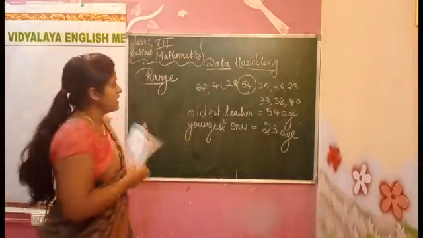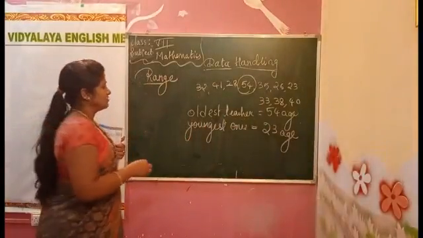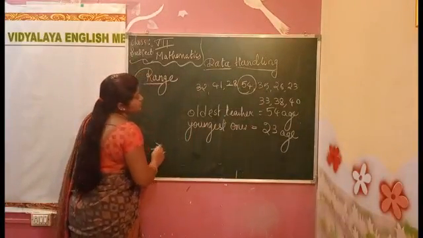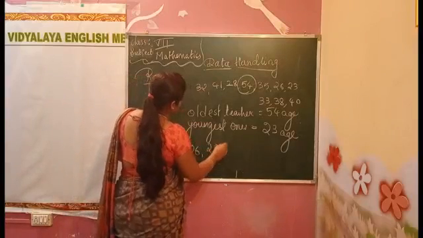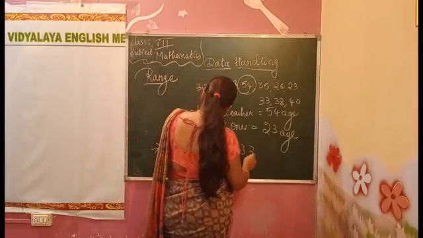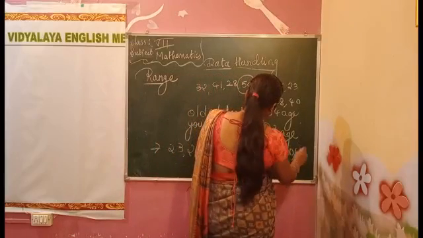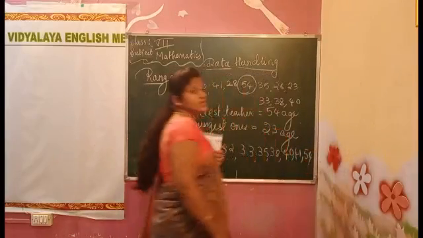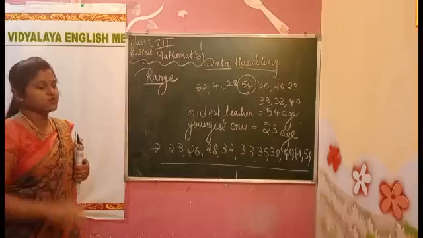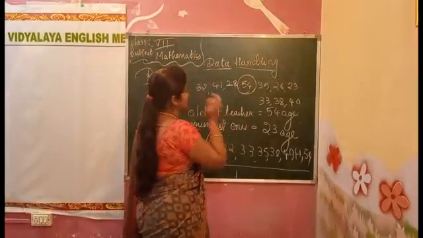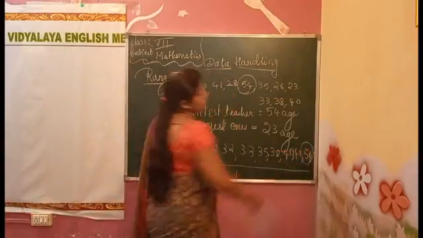For your understanding, first we write in ascending order, from smaller to bigger. Which is the smallest? 23, after that 26, 28, 32, 33, 35, 38, 40, 41, 54. I am writing the ages in smallest to biggest order. In this way we can easily get the oldest one and the youngest one. This will be the youngest and this will be the oldest.